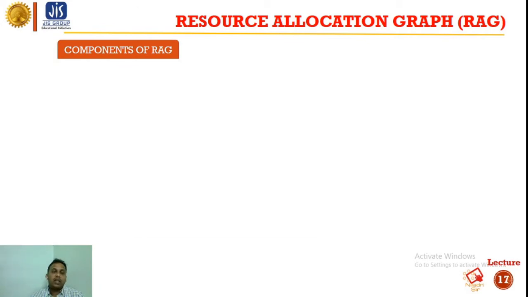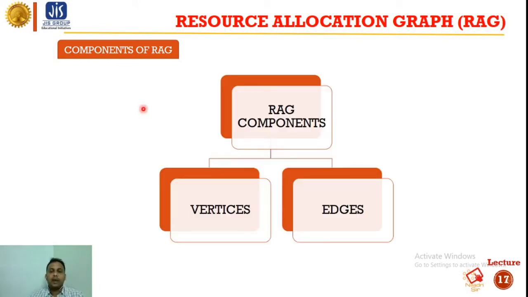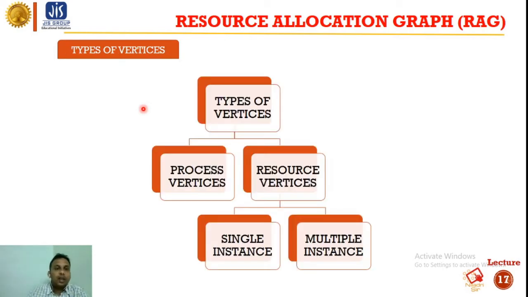So what are the components of RAG? The components of RAG are vertices and edges. And what are the types of vertices? As we can see, there are two types of vertices. One is process vertices and the next one is resource vertices. Resource vertices are again divided into two parts: one is single instance and the next one is multiple instance.